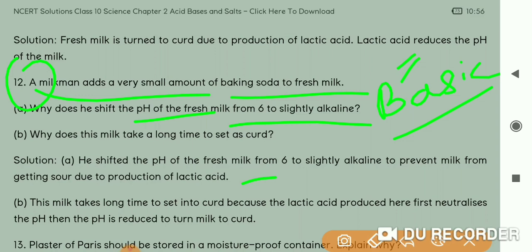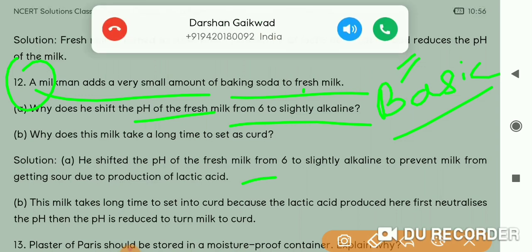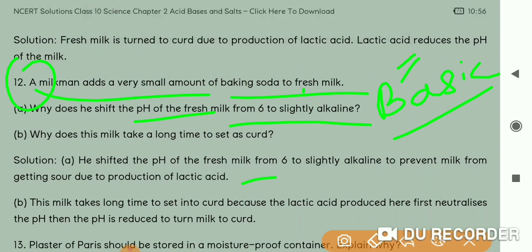So what he can do is, if natural milk has 6 pH, then he can increase the pH value up to like 7 or 8, so that it will require 2 more days to come to the pH like 3 or 4, when it becomes curd. You got it?